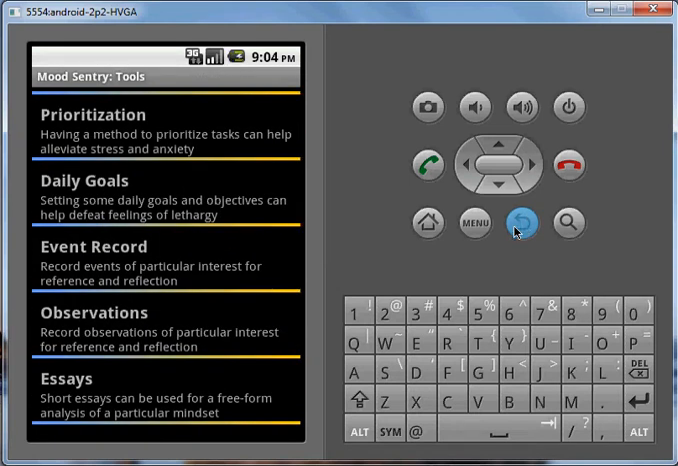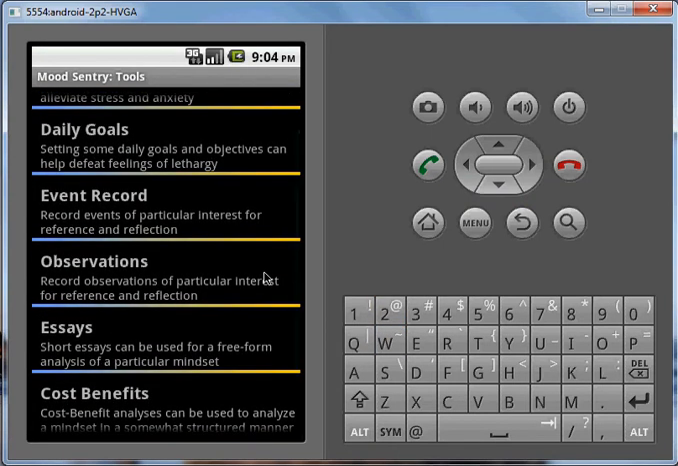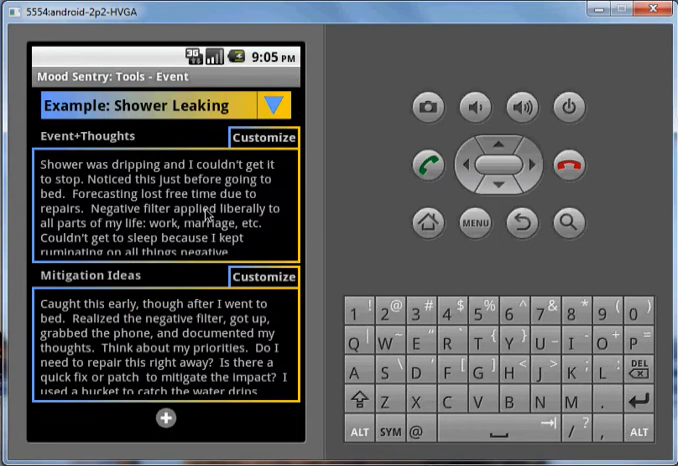The remaining tools all function in a very similar manner. They allow me to enter items into the database and retrieve those items for future reflection and updates. I'm going to group event record and cost benefits together because they both look and function in a similar manner. I use the event record to capture events and associated thoughts that distress me. I then identify mitigation techniques to help at that time and in the future.